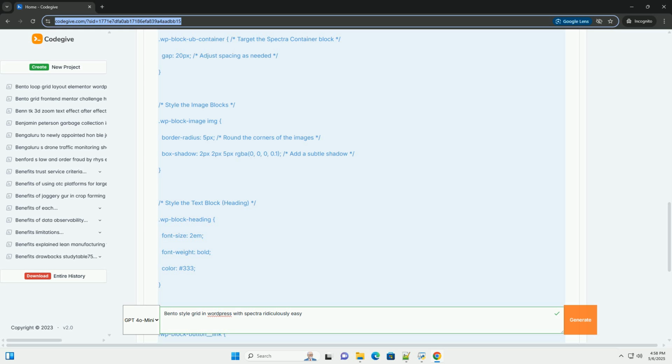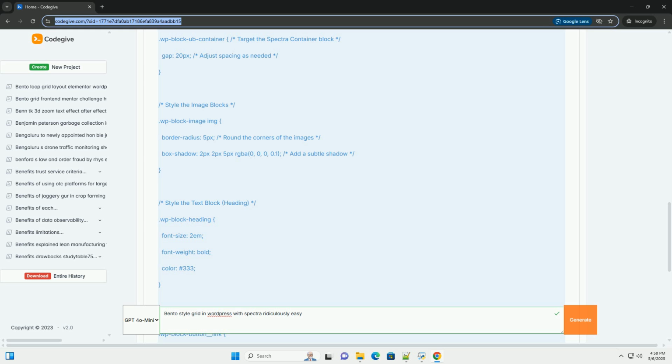Performance: Spectra blocks are optimized for performance, ensuring your website remains fast and efficient. Flexibility: Spectra allows you to integrate other Gutenberg blocks within your bento grid, offering unlimited design possibilities.